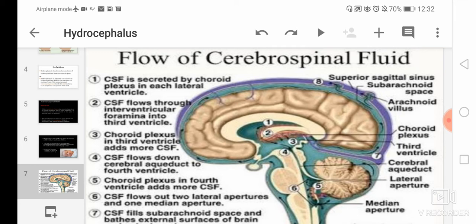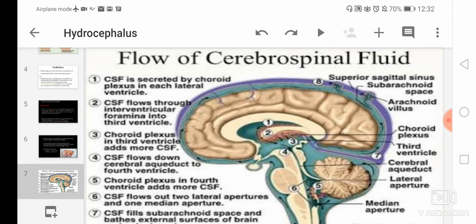What is written there? CSF flows. Now CSF will flow from the choroid plexus through the interventricular foramina into the third ventricle. You can see the second point, that is the third ventricle. So CSF originates from the choroid plexus and now goes to the third ventricle.